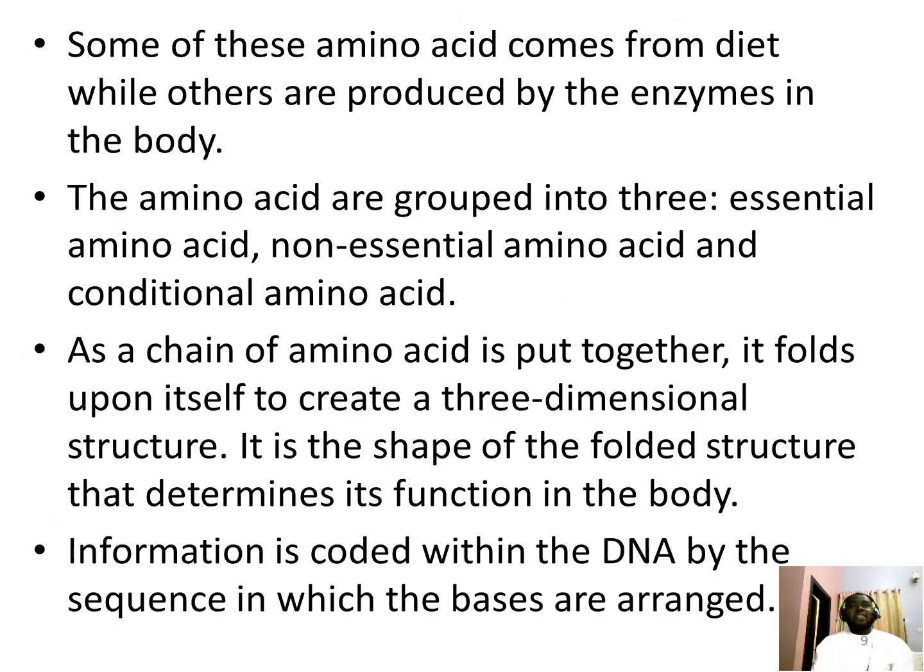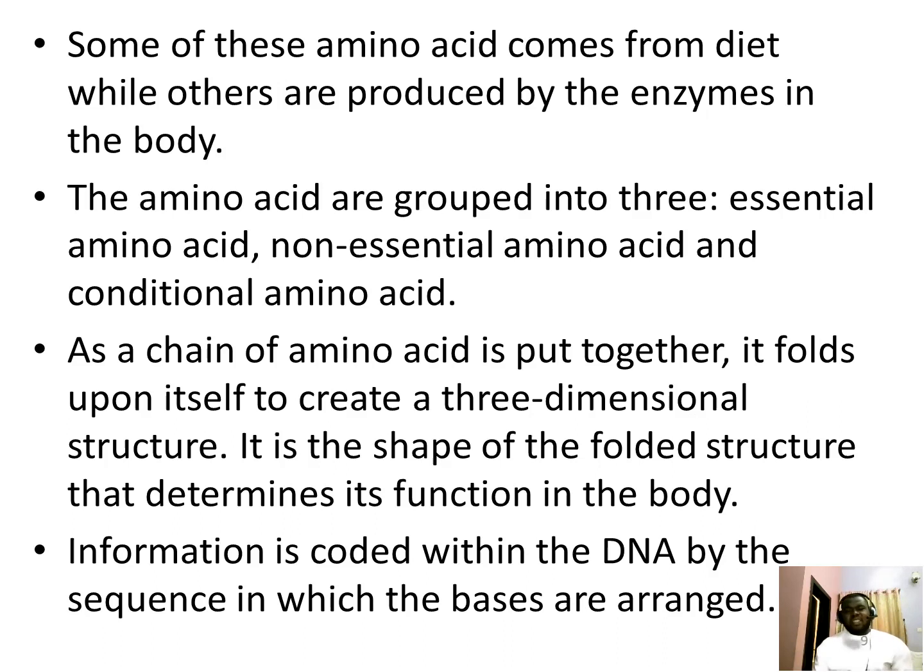And some of these amino acids come from diet, that is from the food we eat, while others are produced by the enzymes in the body. These 20 amino acids that are needed for protein synthesis to take place in the body are grouped into three. We have essential amino acids, non-essential amino acids, and conditional amino acids. Essential amino acids are amino acids that are needed in larger quantity by the body for protein synthesis to take place. Those essential amino acids include histidine, isoleucine, leucine, methionine, threonine, phenylalanine, and valine.